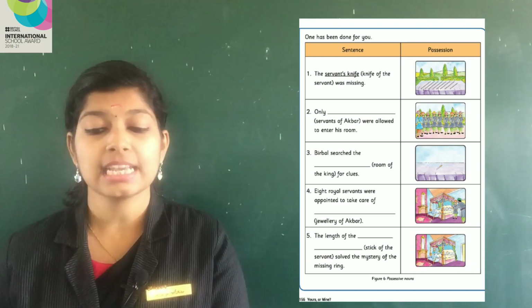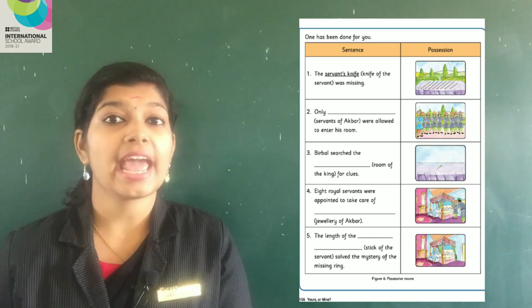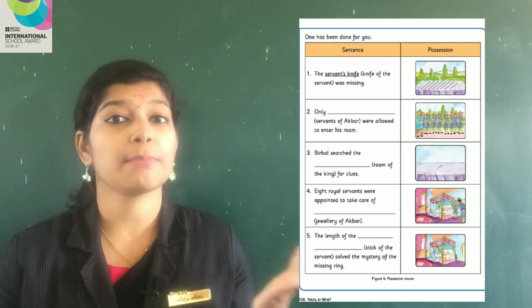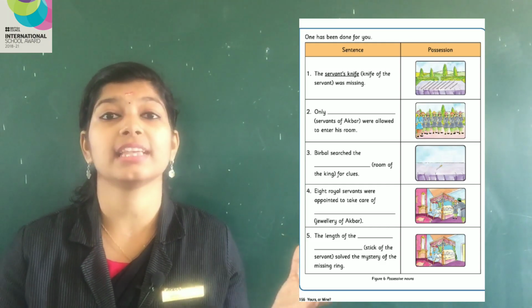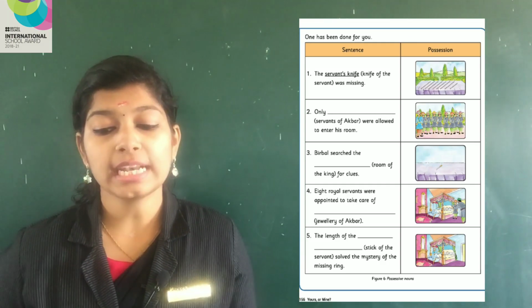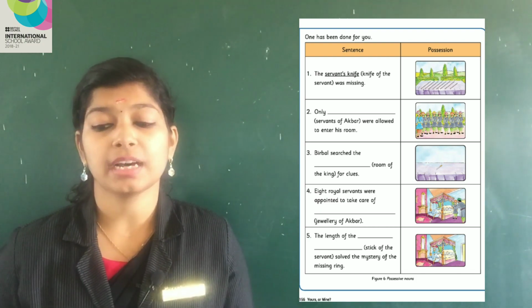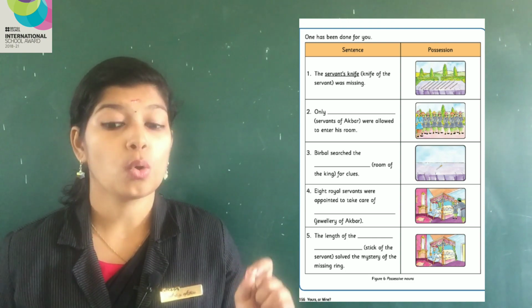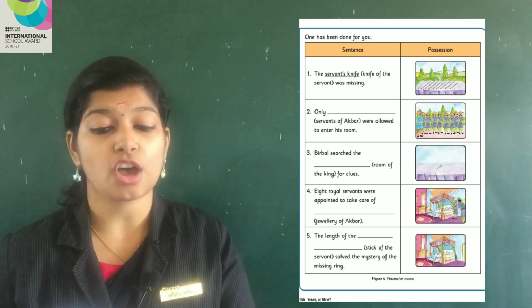So it is written SERVANT apostrophe S. Why we have added apostrophe and S? To show that the knife belongs to the servant. And the second one, only servants of Akbar were allowed to enter his room. Only servants of Akbar.